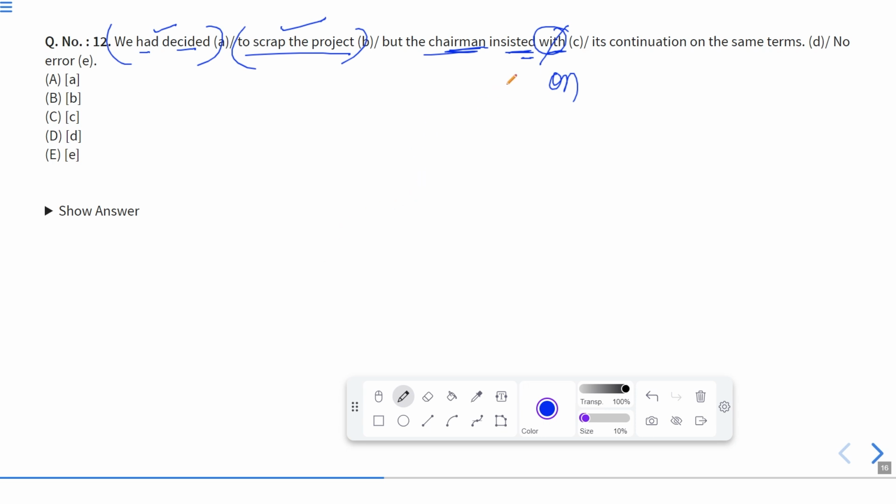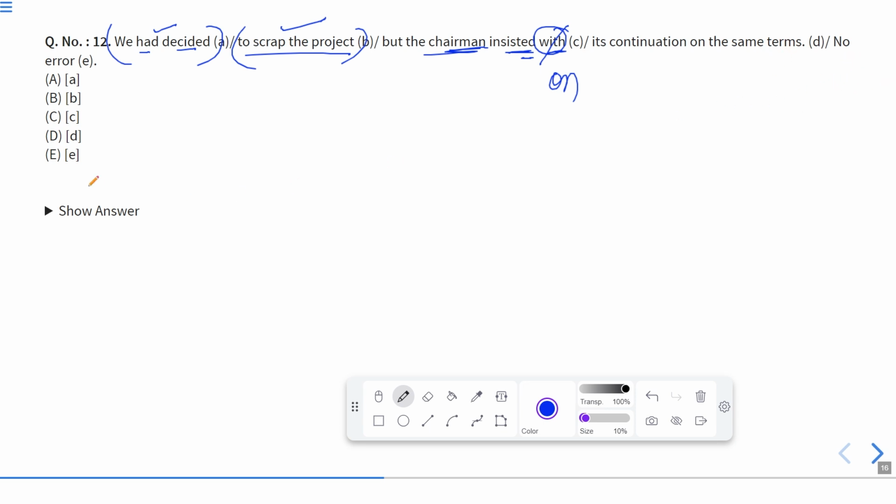So it should be: but the chairman insisted on its continuation on the same terms. It means we had decided to cancel the project, or to leave the project, but the chairman insisted on it. He compelled us for its continuation on the same terms.